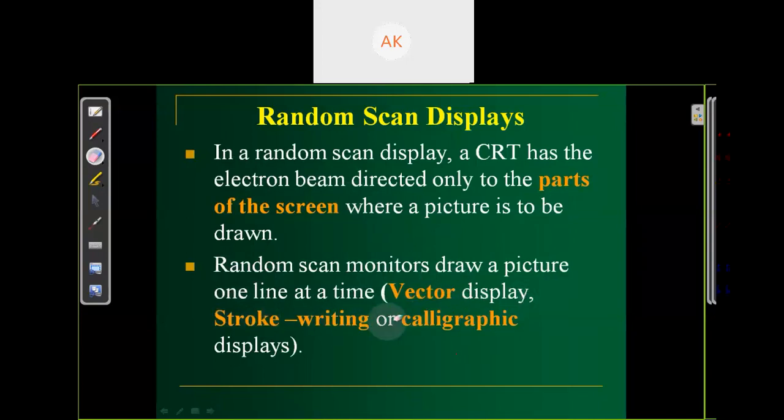Means each line is displayed at a time. There is no need to complete each horizontal line or scan the complete screen. Here we just move our beam to where it should be drawn, line by line, each line at a time. This kind of display is also called a vector display, stroke writing, or calligraphic display.